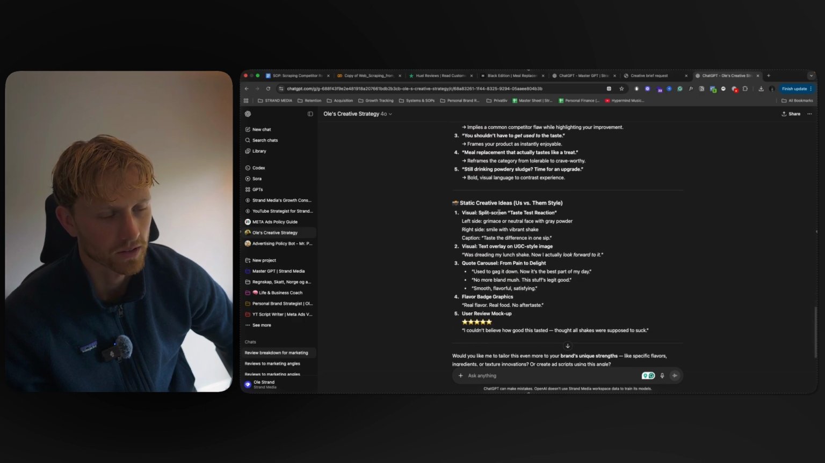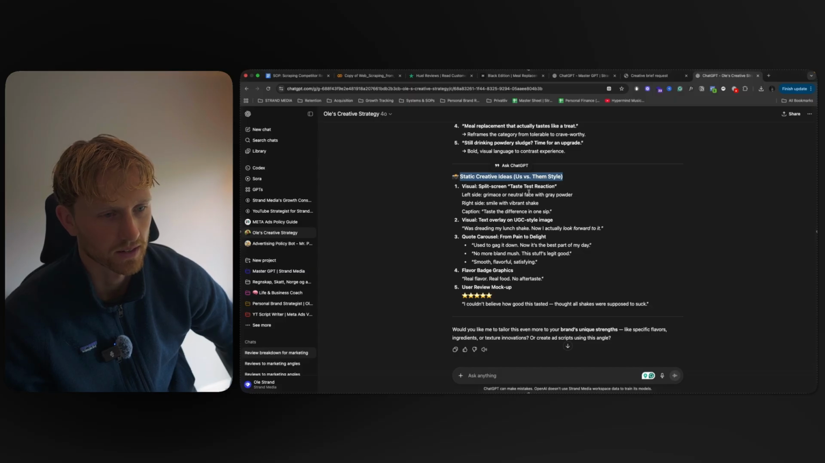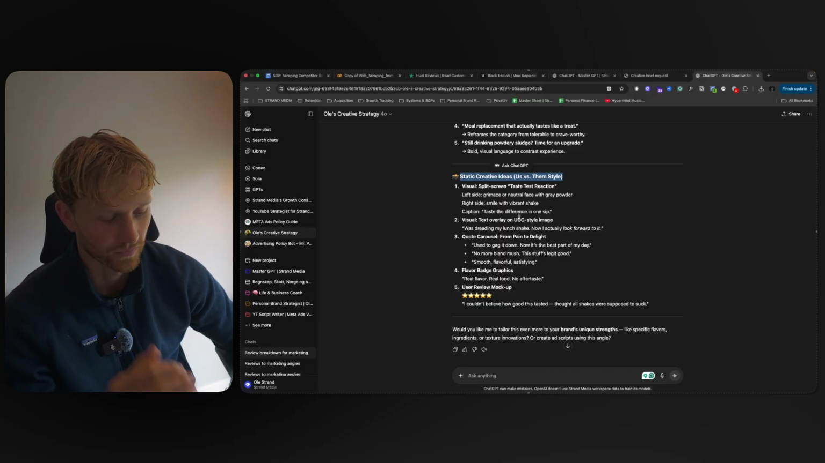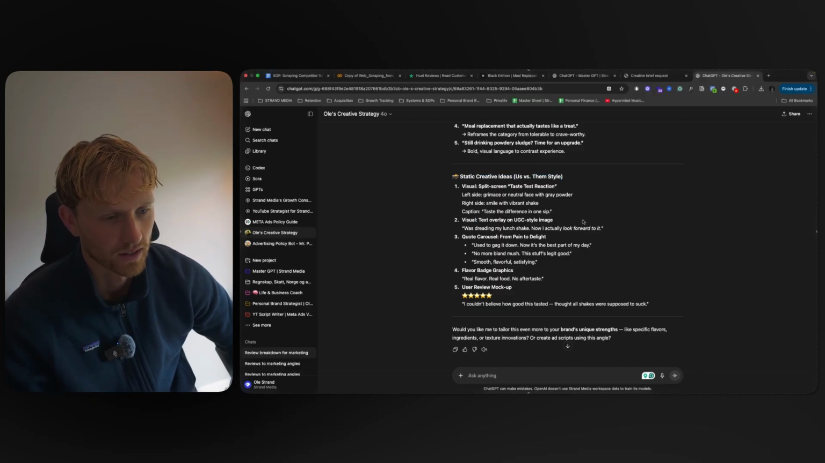So that is for video hooks, right? And then we can also have some ideas for statics we can use. So split screen taste test reaction. That's a good one, right? Where you have somebody tasting one brand and then your brand, and then you can lean into the taste difference. Text overlay UGC style. Actually looking forward to, that's a good one as well.